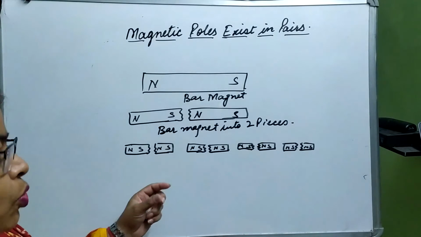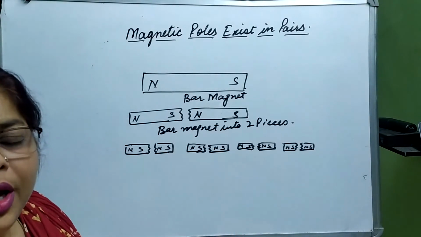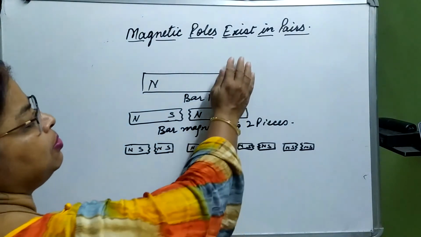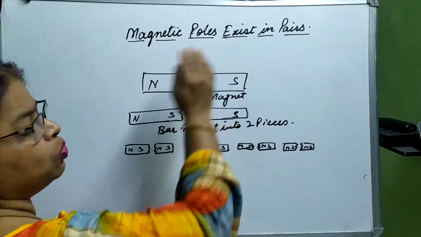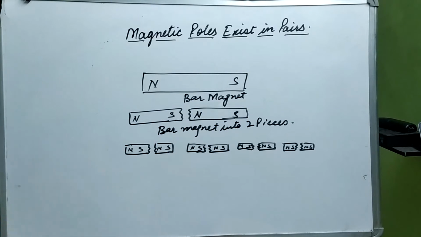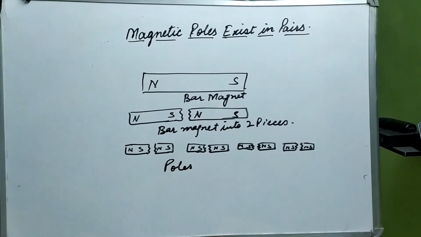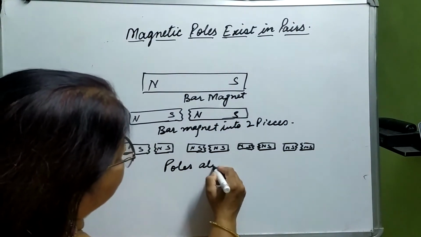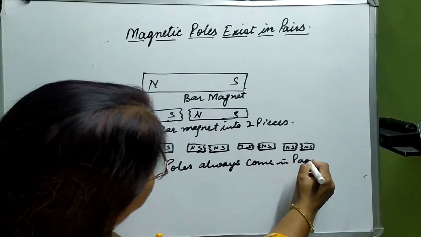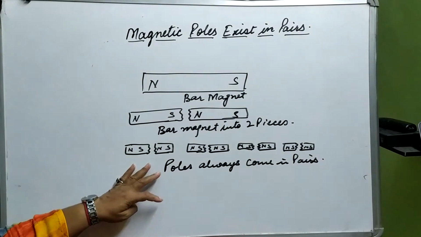That the two poles cannot exist independently. The north and south pole can never be such that one magnet is there and it has only one pole. It is always going to have two poles. So it means that poles always come in pairs. They are never ever alone or single.